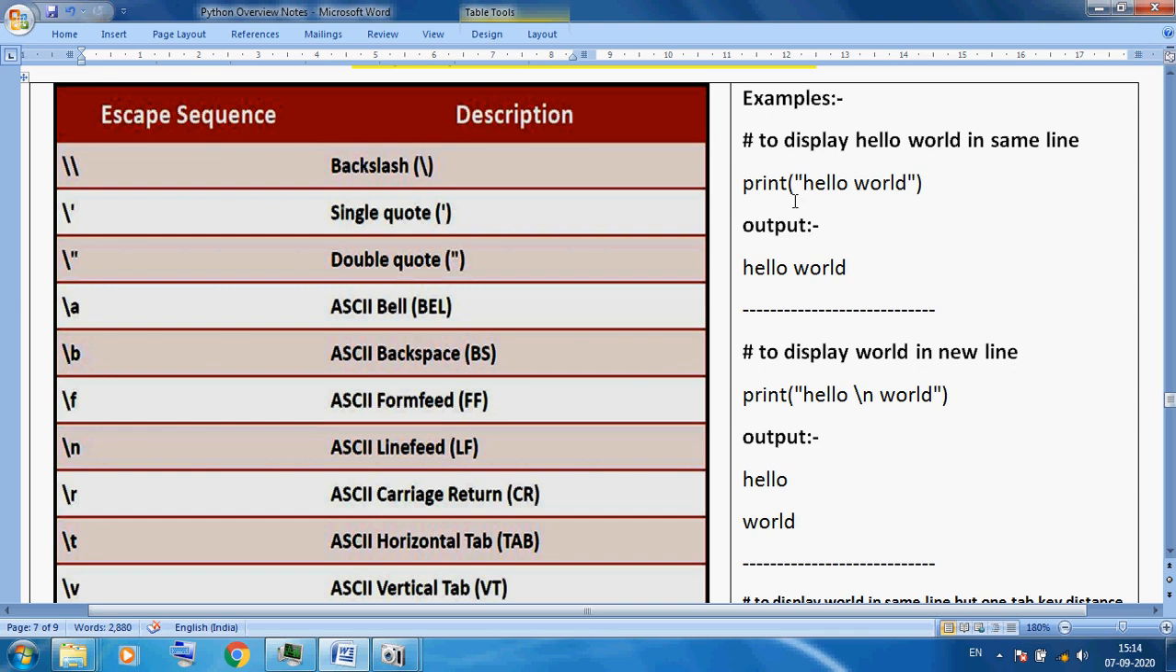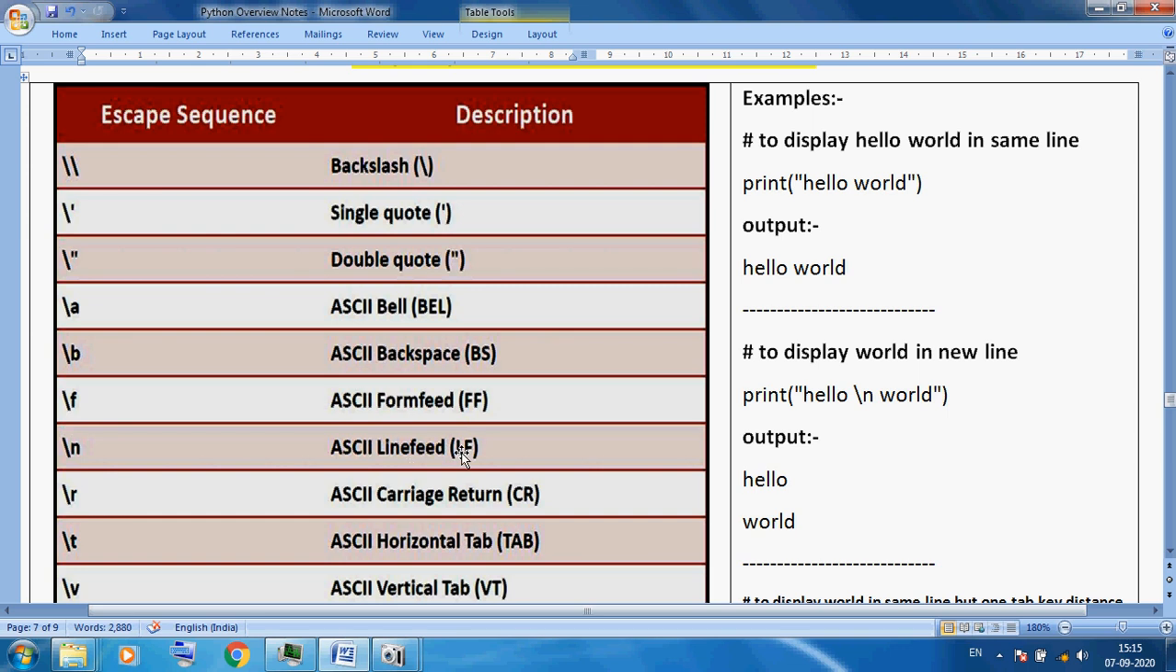But I want to change this output. I want to show hello on one line and world on a different line. For this purpose I am using an escape sequence. In the same statement, I want to display only world on a new line. Here I am using print hello, and here is a \n.